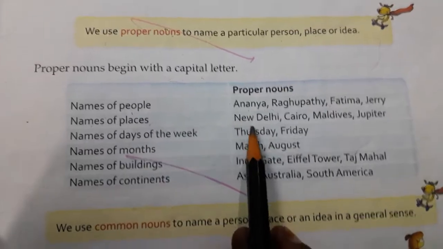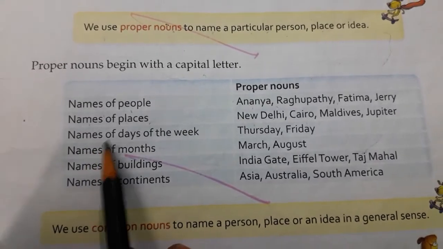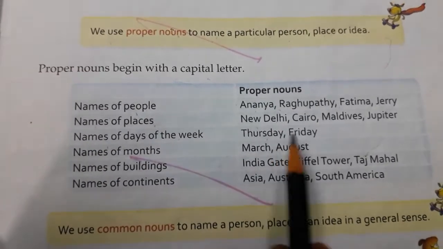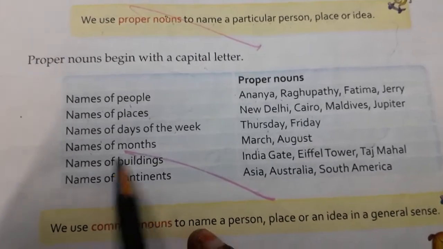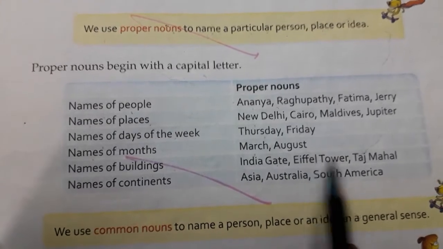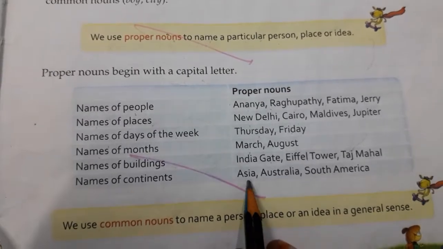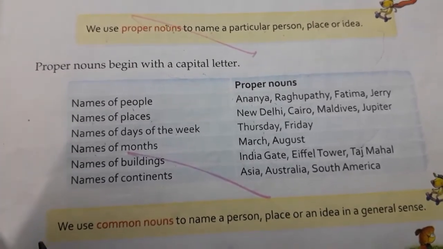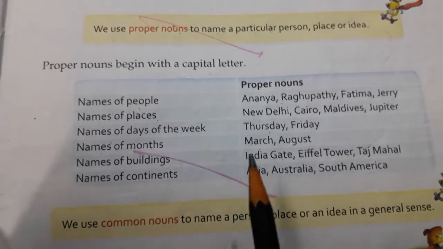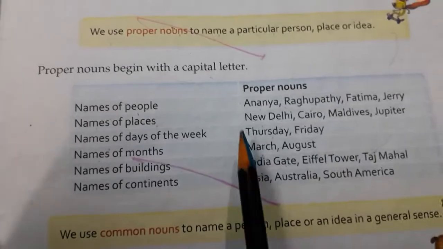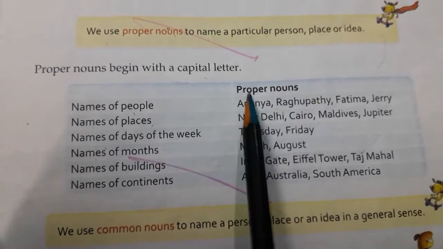Names of places: New Delhi, Cairo, Maldives, Jupiter. Names of days of the week: Thursday, Friday. Names of months: March, August. Names of buildings: India Gate, Eiffel Tower, Taj Mahal. And names of continents: Asia, Australia, South America. These are all the names of particular months, buildings, continents, days of the week, places and people. So we have started all these words with capital letters and those are called proper nouns.